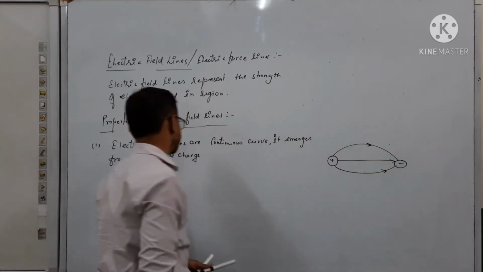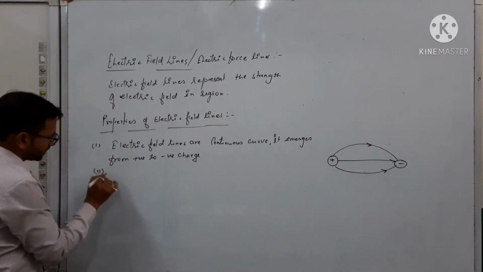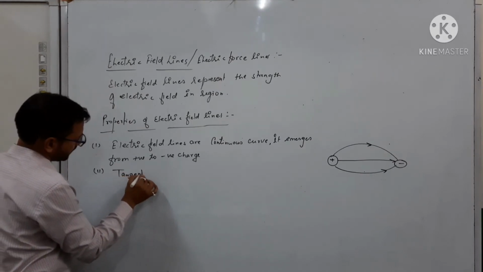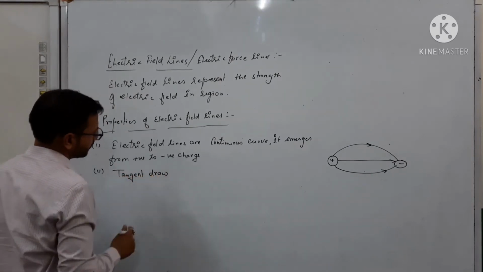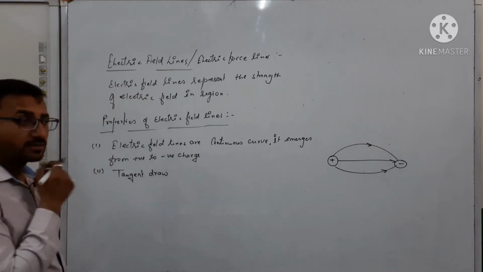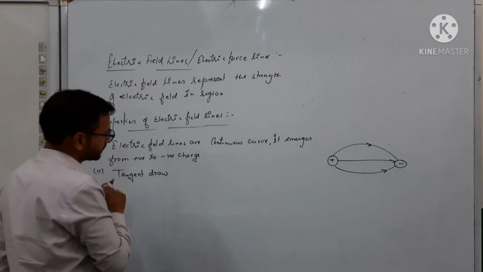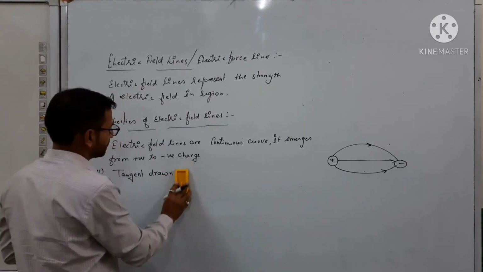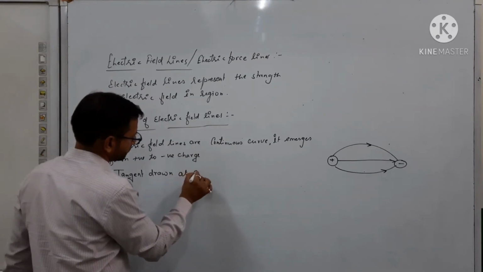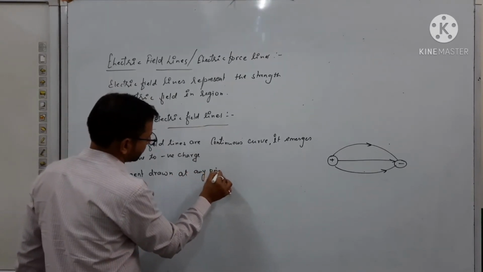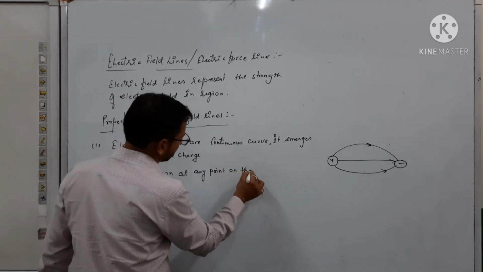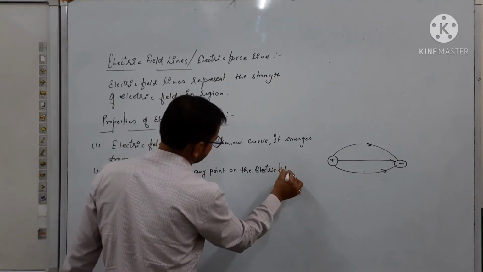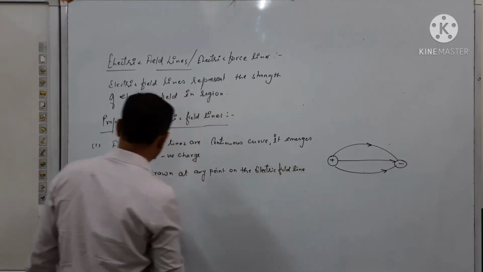After that, the second property: tangent drawn at any point on the electric field line curve represents the direction of electric field at that point. We will write all the properties in a proper manner, in sequence also.